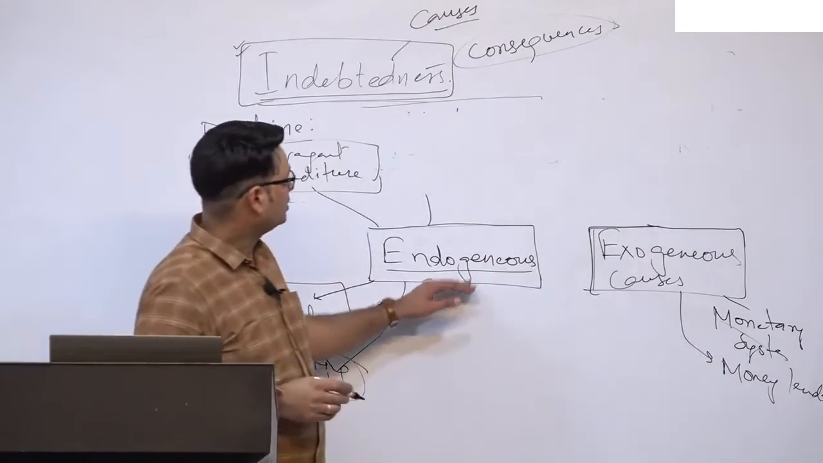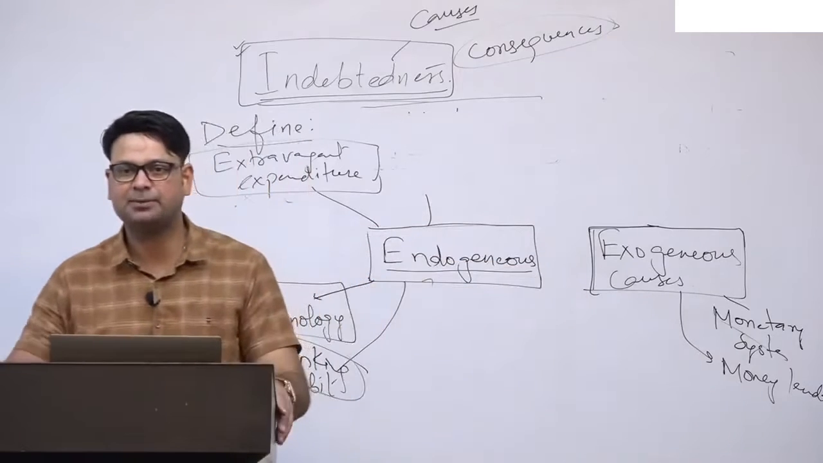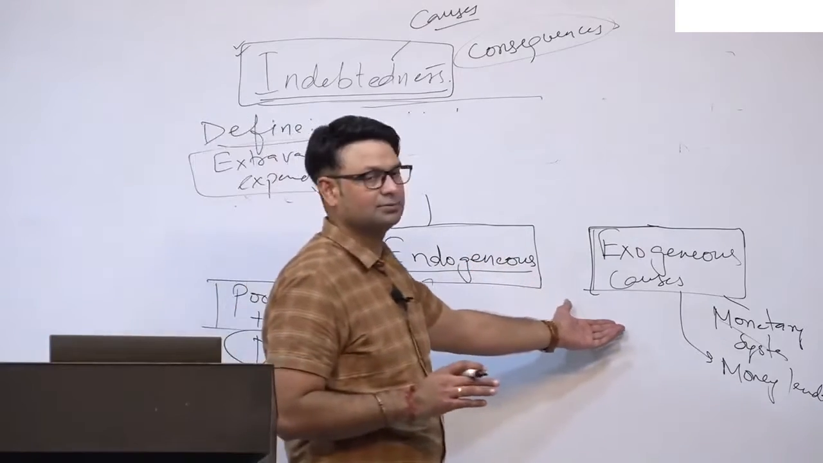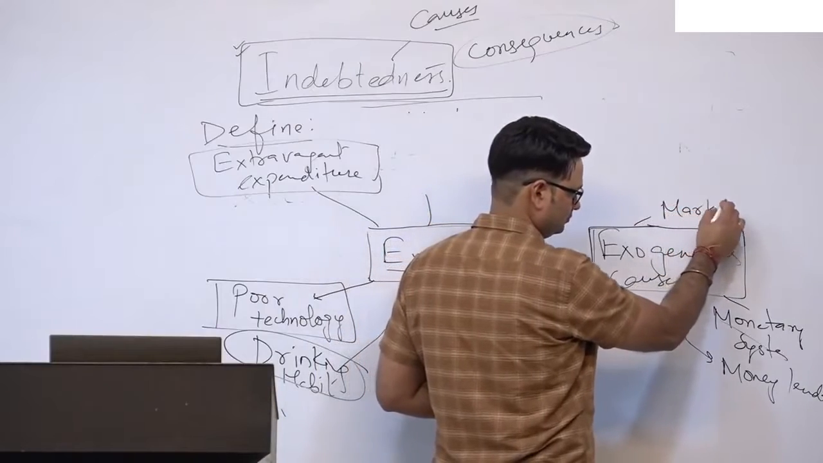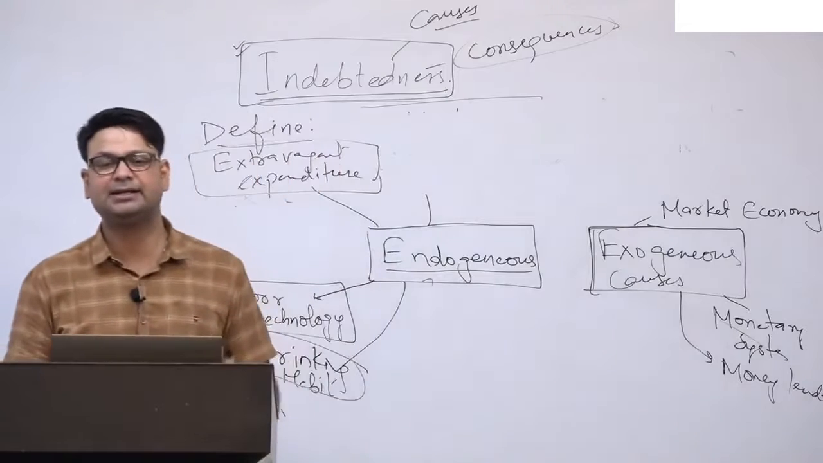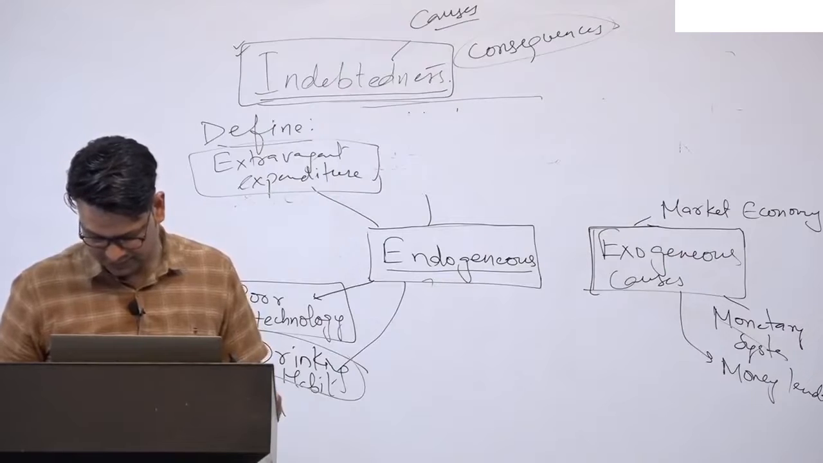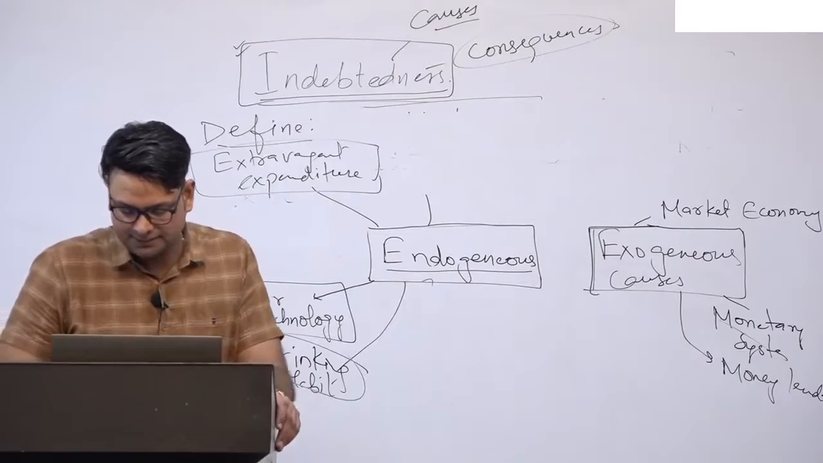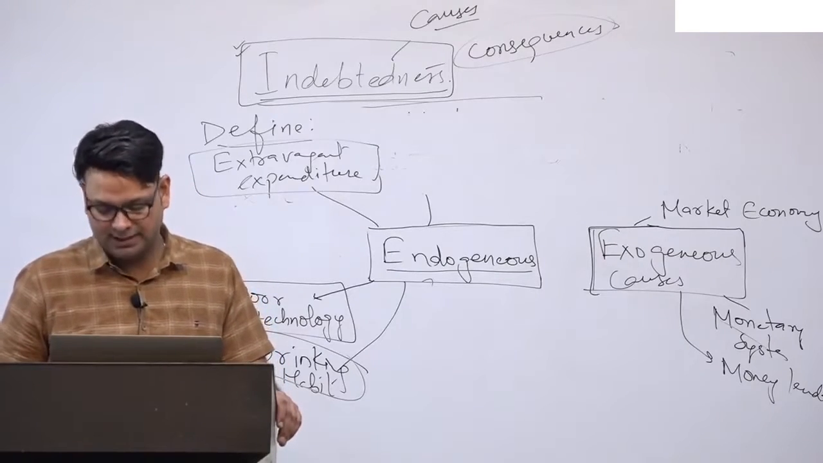See, the displacement can be, or you can say, they are displaced from their own homeland, right? Heavy-handedness of the administration, the market economy, right? The market economy is also responsible for this factor, right? Then you can say there are exploitative practices of the moneylenders.